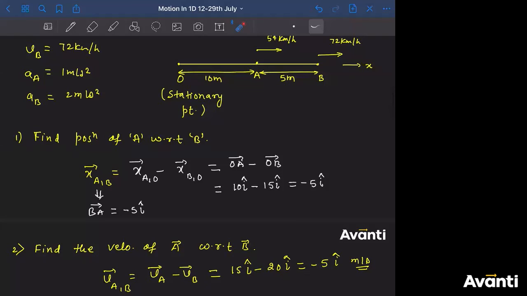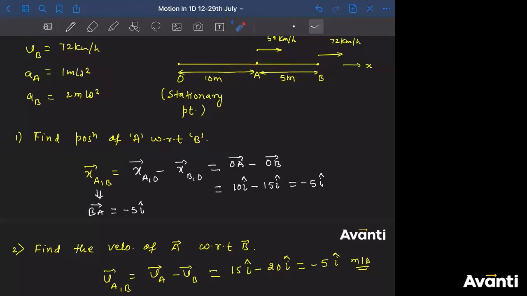Can I say this B is the observer here? So B will observe that A is going away from it. Very good, Krishna. Keep it up. Observer is B here, right? And this is the object. When he looks back, he'll think that this particle A is not coming towards me. He's not moving in the rightward direction. Actually, he's moving in the leftward direction. That means the particle A is parting away from B.